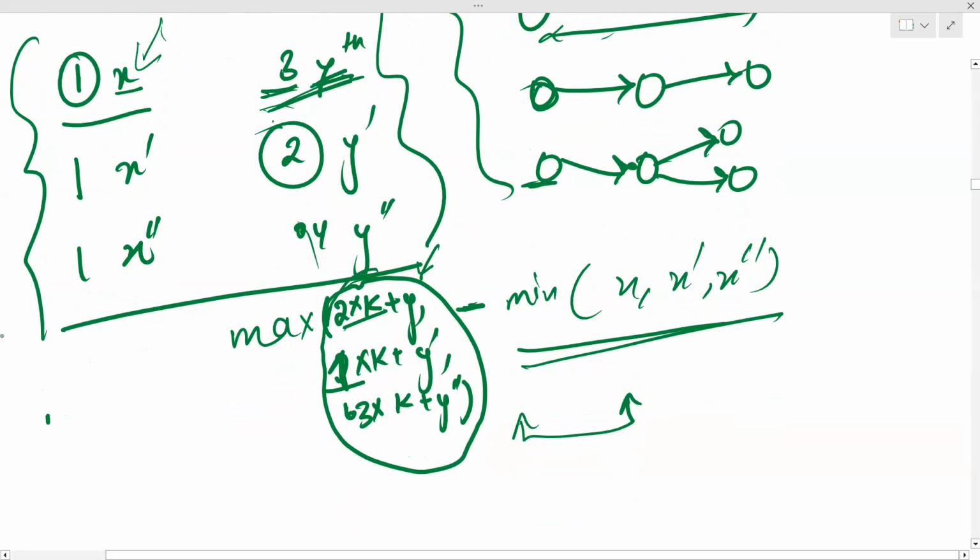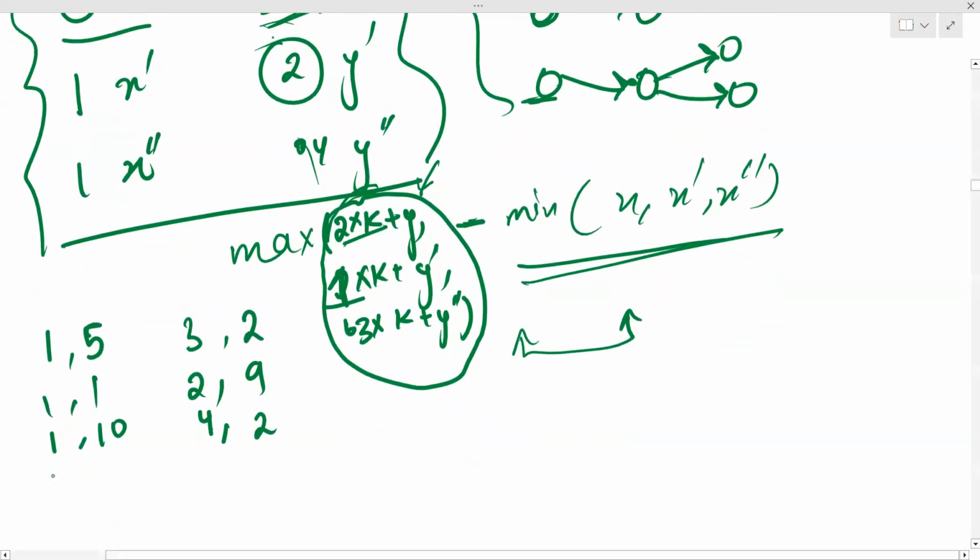Let's say on the first day, this is starting at the fifth hour, and you are ending this on the third day, second hour, and this is starting at first day, first hour, second day, ninth hour, and this is going till first day, 10th hour, and fourth day, let's say second hour.